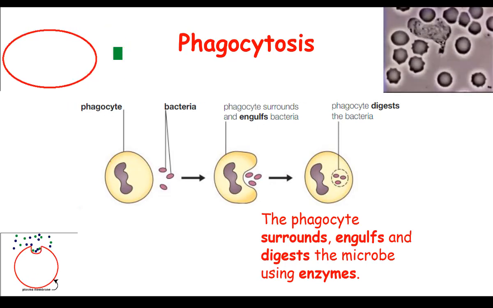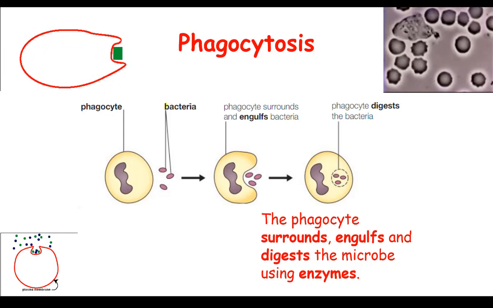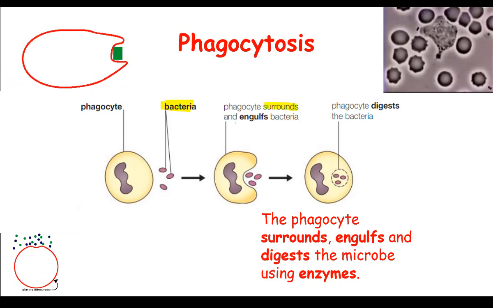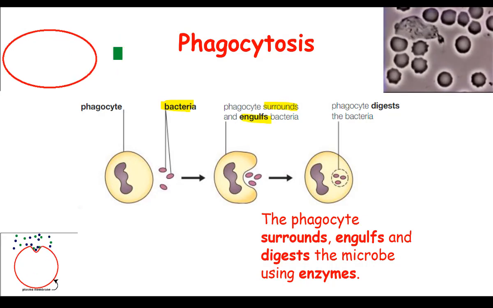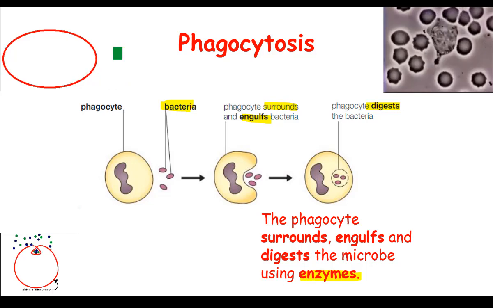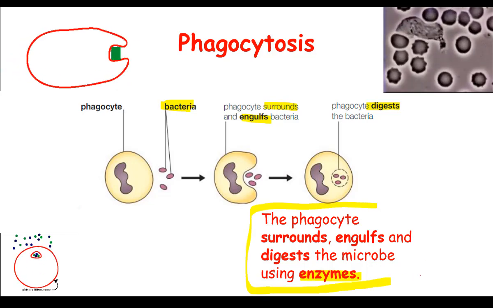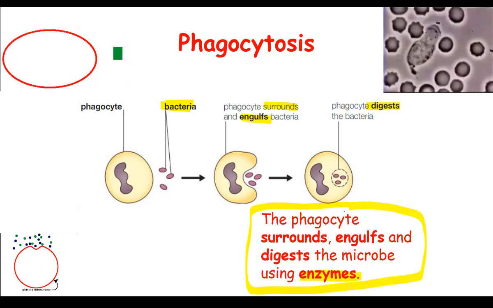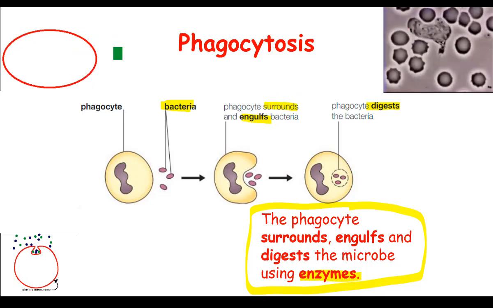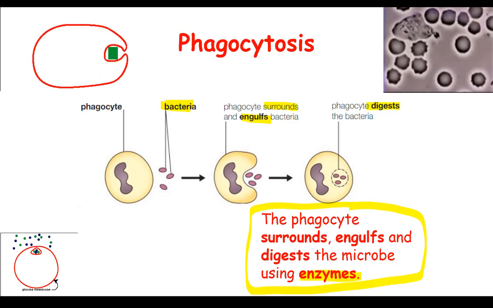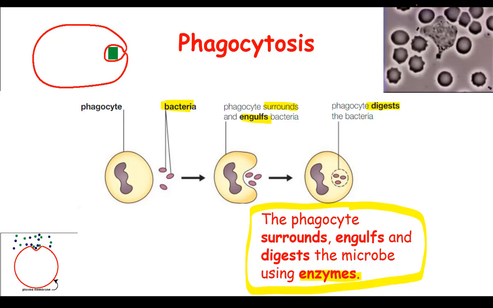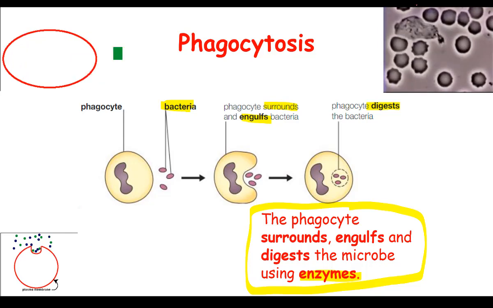So here's the phagocyte, here's the bacteria. The phagocyte surrounds and engulfs the bacteria, and then the phagocyte digests the bacteria using enzymes. So this bit here is the important part. Now up here you can actually see a phagocyte chasing the little black dot, which is the bacteria, and then it surrounds it, engulfs it, and after a bit of time it's going to digest it.